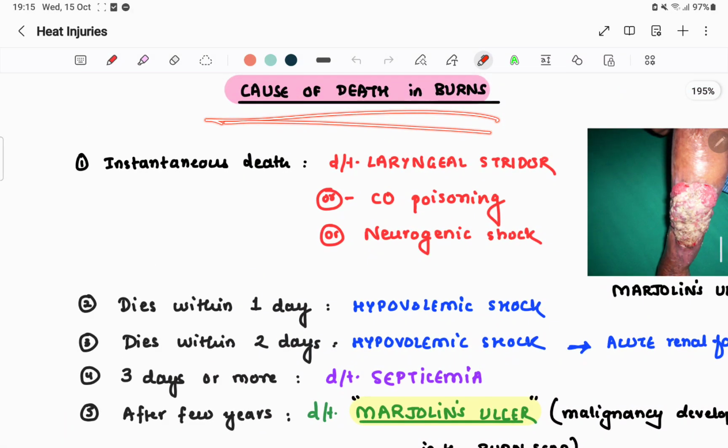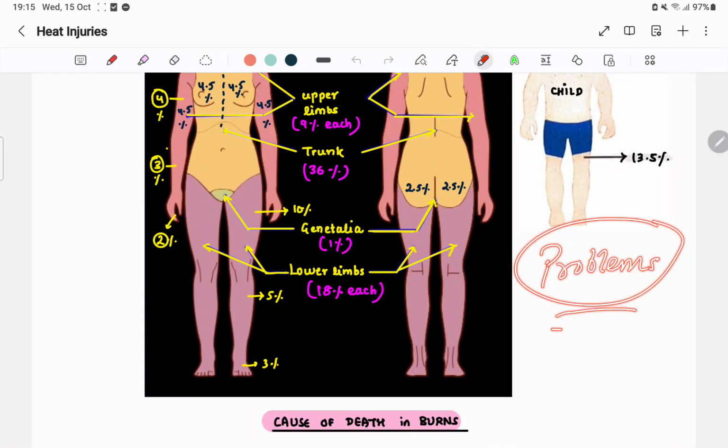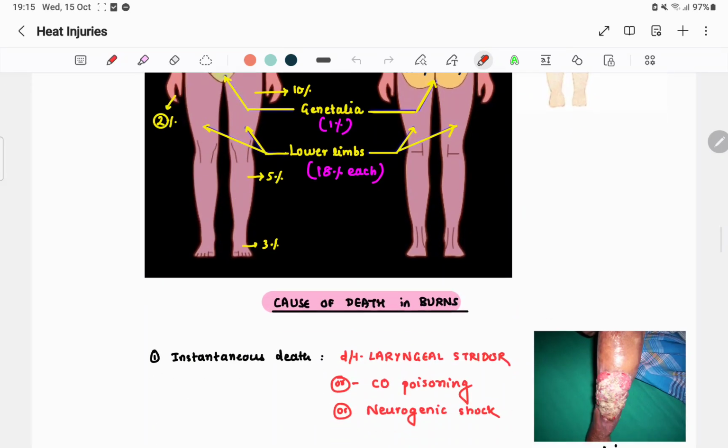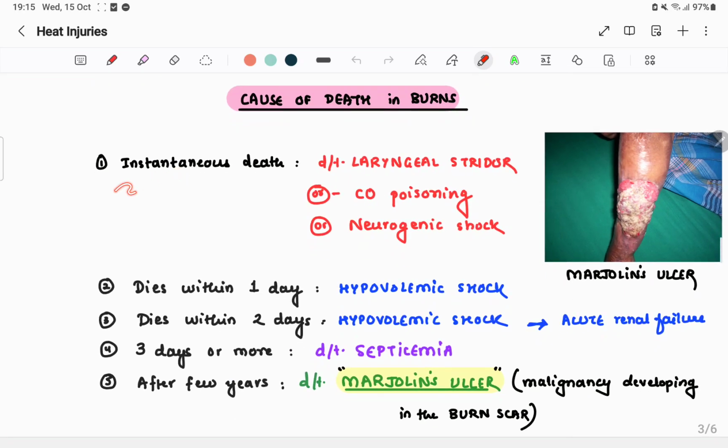Cause of death in burns. Okay, my advice is to please solve problems on that. Some books and guides give you problems on this concept. So if you are targeting INI or NEET PG, then please do practice these problems. Cause of death in burns. Why is there death in burns?